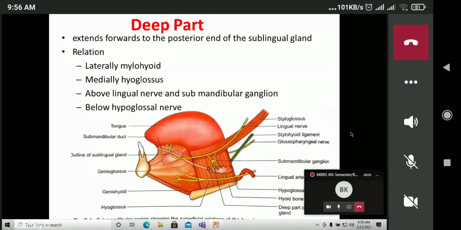It is related laterally with the mylohyoid muscle, and medially with the hyoglossus muscle. This is the hyoglossus in the medial aspect, and above it is related with the lingual nerve and the submandibular ganglion attached to the lingual nerve, and below is the hypoglossal nerve. So the hypoglossal nerve inferiorly, the lingual nerve with the submandibular ganglion superiorly, medially the hyoglossus muscle, and laterally the mylohyoid, which is removed here. So these are the relations of the deeper part of the submandibular salivary gland.